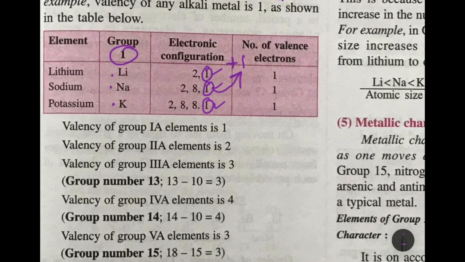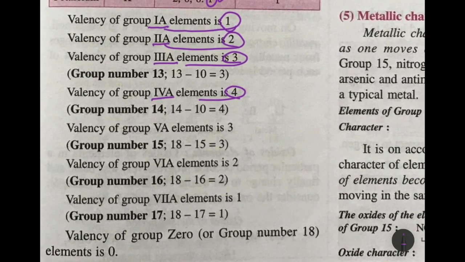So remember, children, valency of group 1A is 1, valency of 2A is 2, valency of 3A is 3, valency of 4A is 4, valency of 5A is 3, because it has to receive 3 electrons, okay. 6 is 2, 7 is 1, okay.